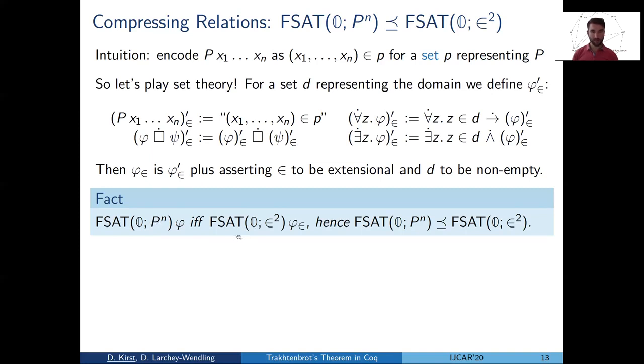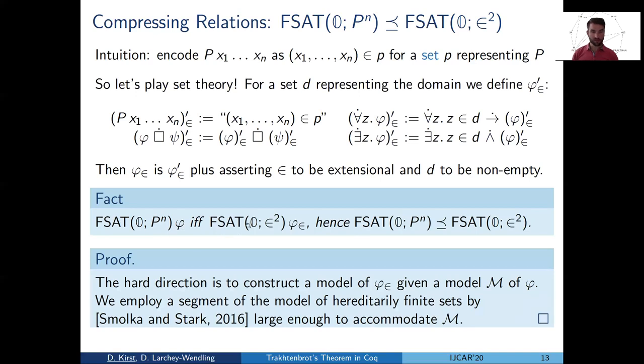But the direction from left to right is really tough, because here we really have to come up with a set theoretical model, which we can use to basically mimic the standard construction. Fortunately, we didn't have to start from scratch, because in work of Smolka and Stark, we could use a Coq development of the hereditarily finite sets.